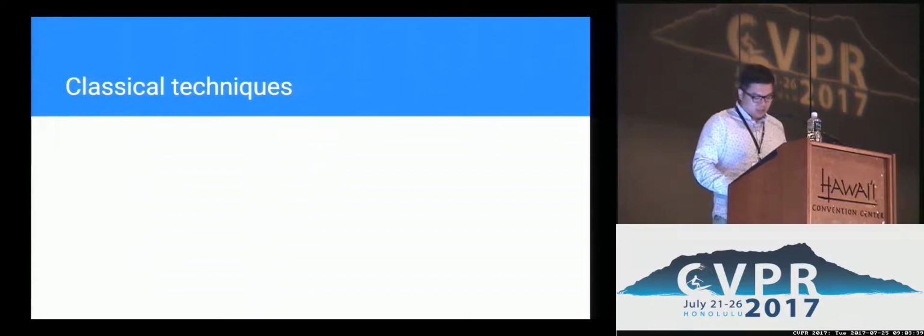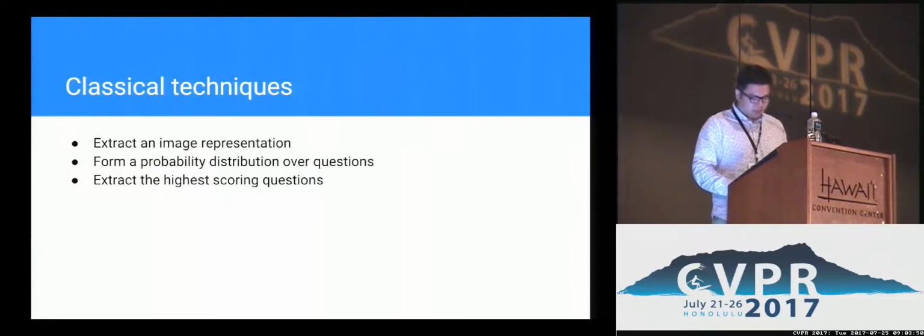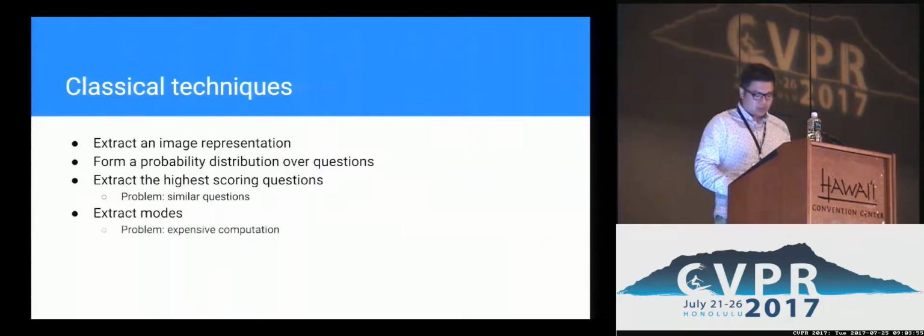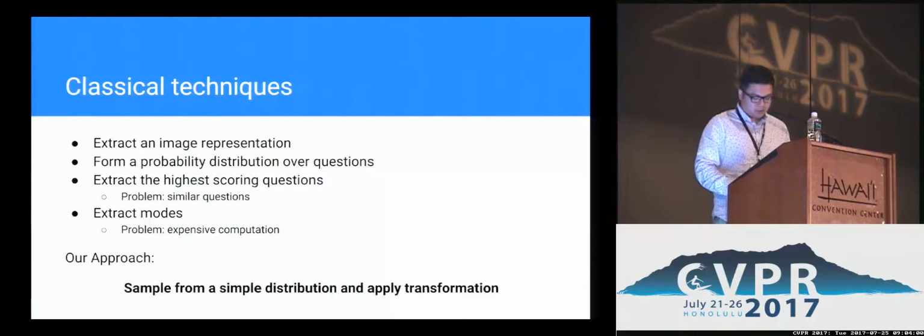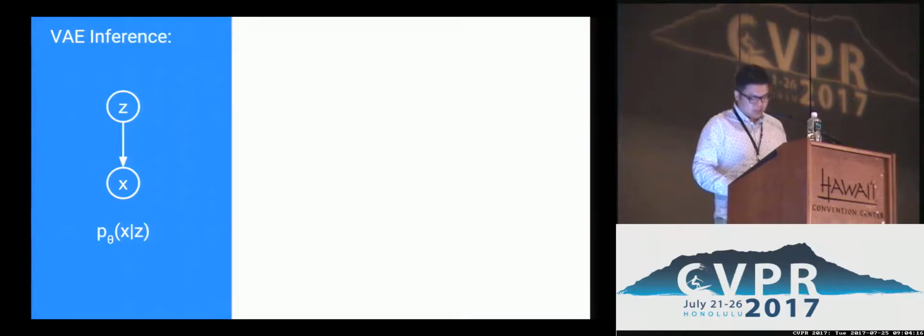formal occasion. So classic techniques sample diverse results by first extracting an image representation, then estimating a probability distribution over questions, and finally, either extracting the highest scoring questions, which will be very similar, or extracting modes, which will be computationally expensive. In contrast, we propose to sample from a simple distribution and subsequently transform the samples via function approximators, such as deep nets. Towards this end, we employ variational autoencoders to model the distribution over questions.